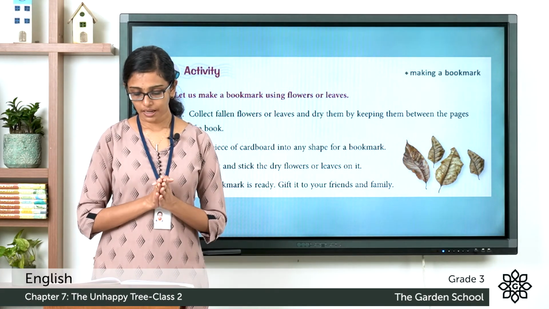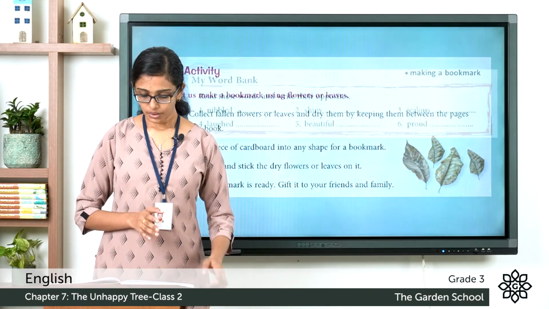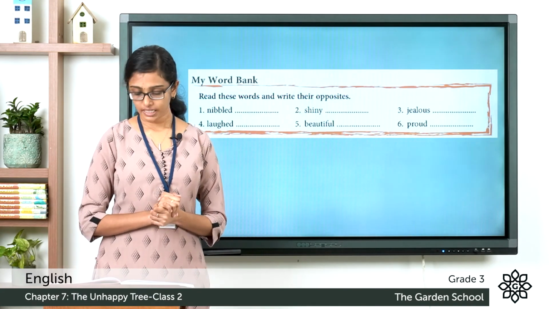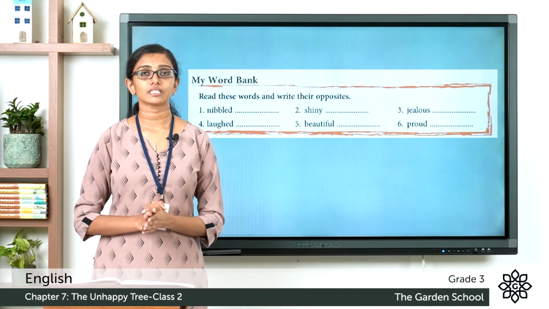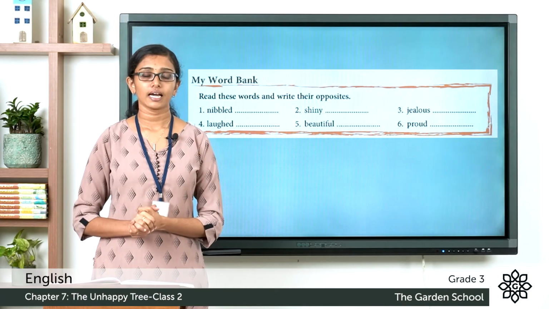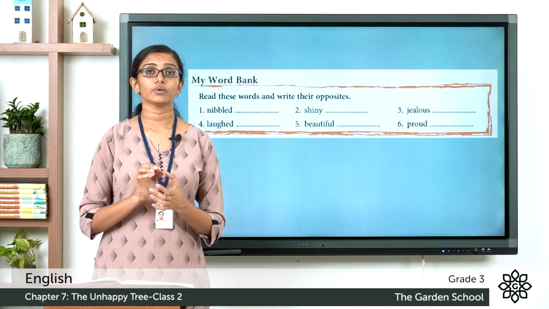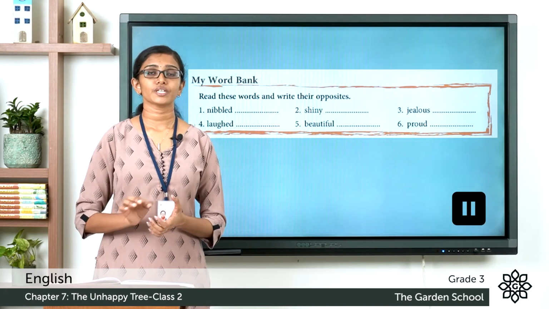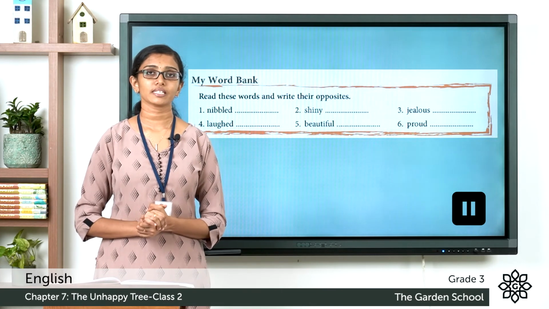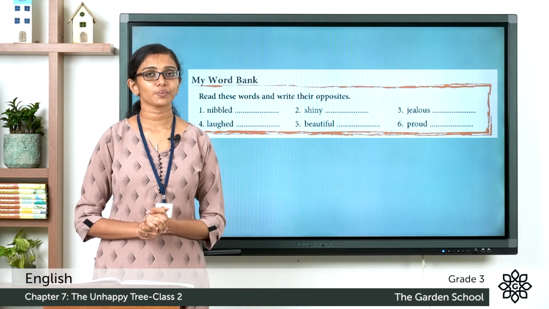Now the next one is my word bank and read these words and write their opposites. Here a set of 6 words are given. You have to find out the opposites of these words given here and then write in your notebook. You can use a dictionary if needed. Before this video, finish writing the opposites of the words and then come back. Hope you're done with that exercise.